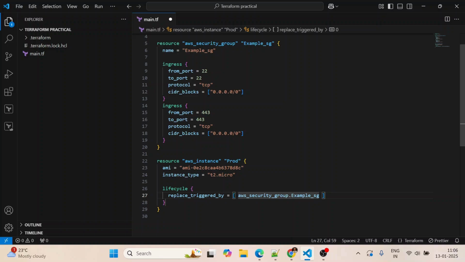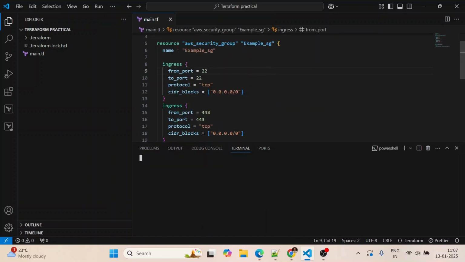First it will get destroyed and then after that it will get created. We can see this practically. This is because we have defined the replace_triggered_by lifecycle meta argument under this block, and it references aws_security_group.example_sg. Let's save this change.